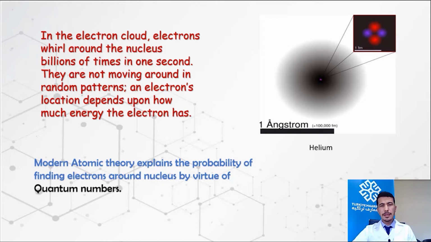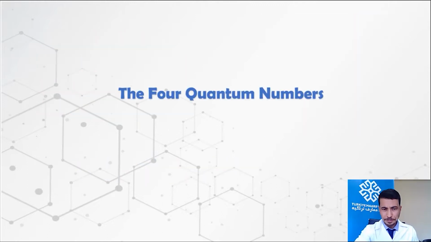Have you seen a fan? Yes, we use a fan in summer. When it gets hot, we use a fan. You see that when the fan revolves, you cannot see the individual wing of the fan. You can just observe a cloud of the wings of the fan that are rotating around the nucleus of the fan. So it's something like this. Okay, so let me tell you about the 4 quantum numbers.